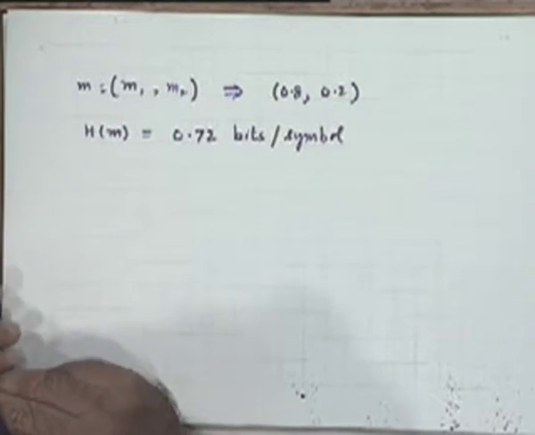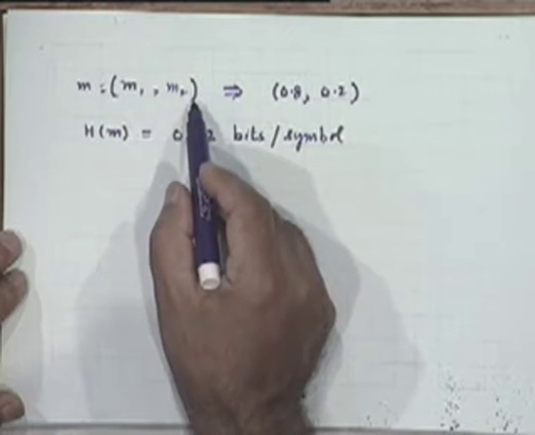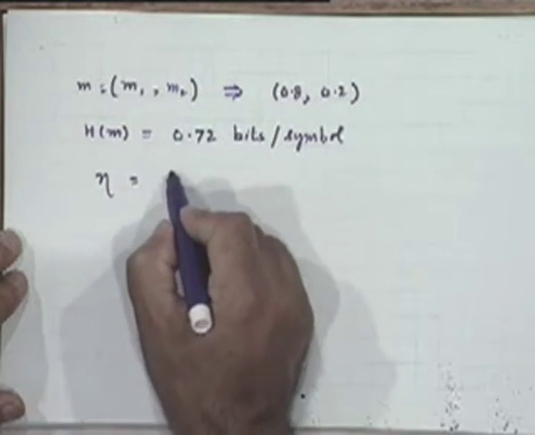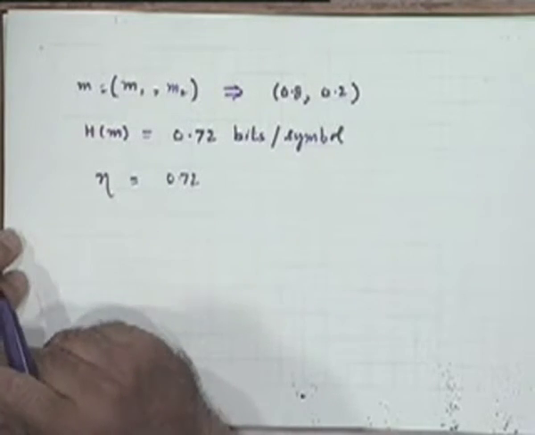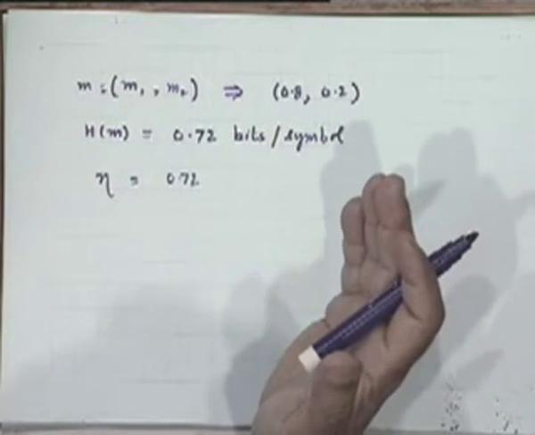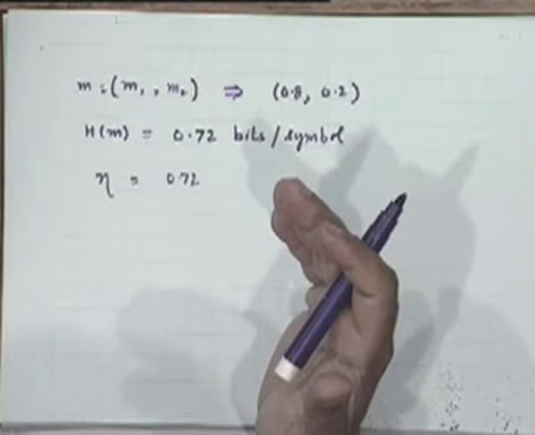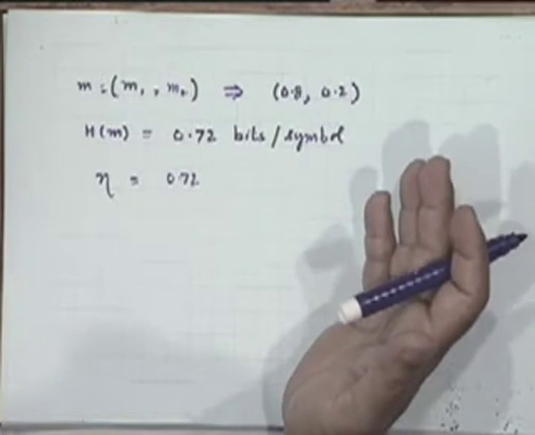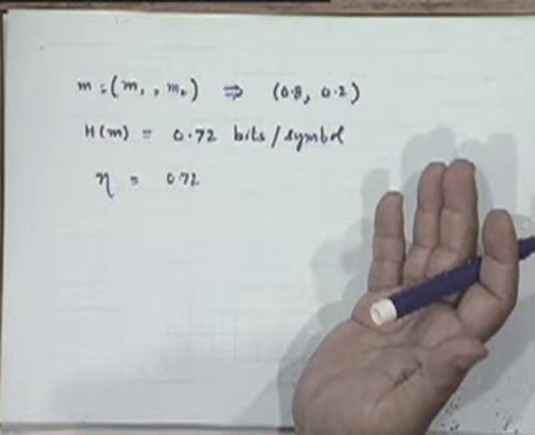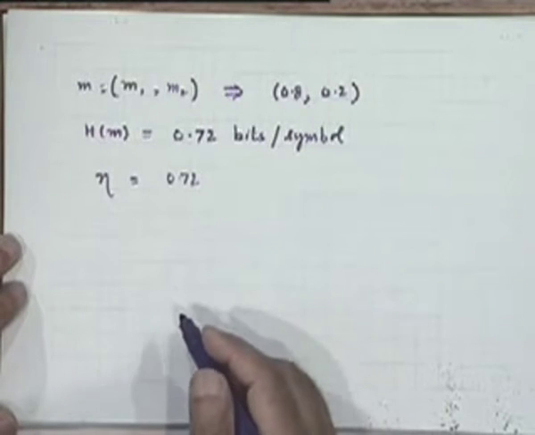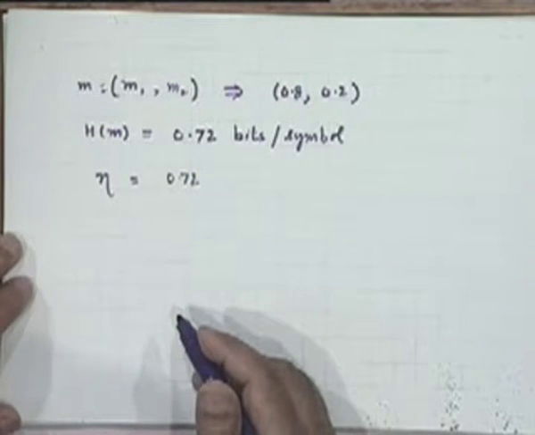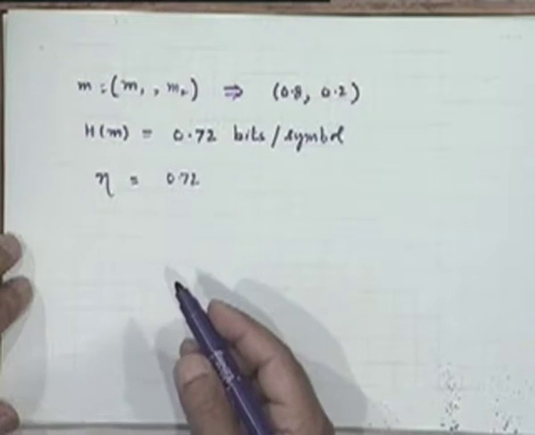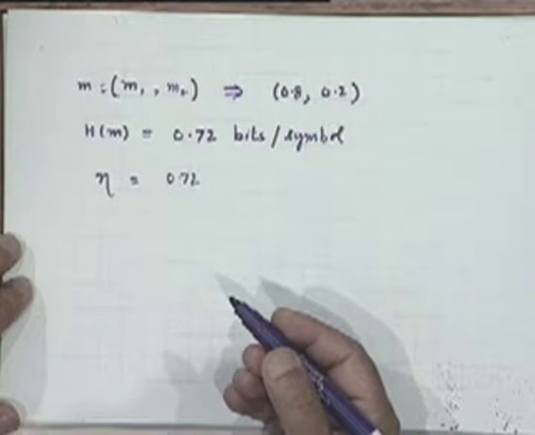Now if you do a straightforward allocation of 0 and 1 to M1 and M2, what is your code efficiency? 0.72, right? Because your code length is 1 bit, but the average information being conveyed by this code per transmission is only 0.72 bits, because that's the entropy of the source. So efficiency is only 0.72 or 72%. Now this is where it will be worthwhile going for a higher order Huffman coding procedure.